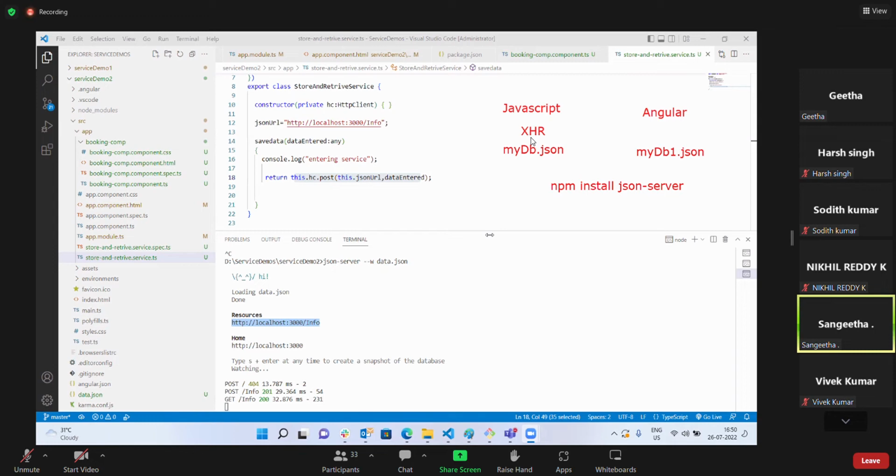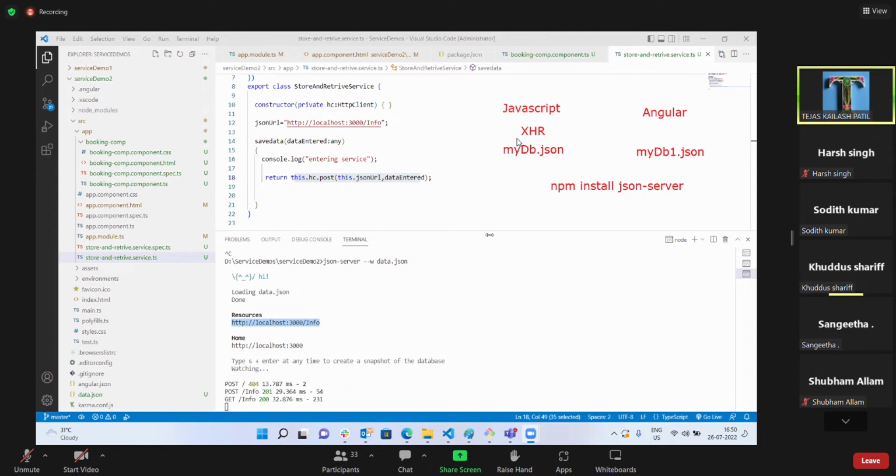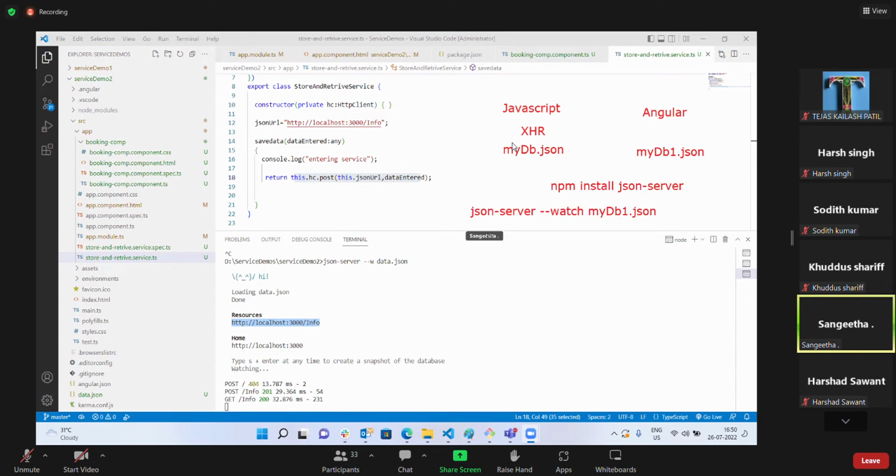So how to watch? Here: json-server --watch. So json-server starts the server and watches the file. --watch is followed by your file name, the JSON file name. And the port, if you want to change it; by default it is 3000. If you want to change the port number, you can give --port and do it.